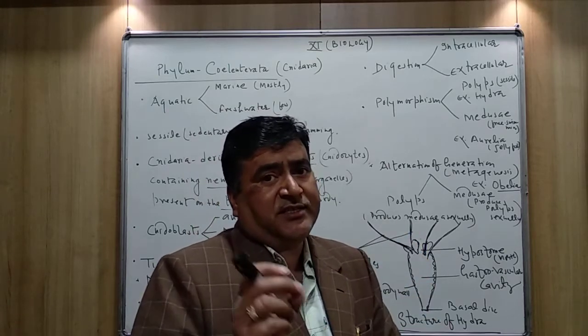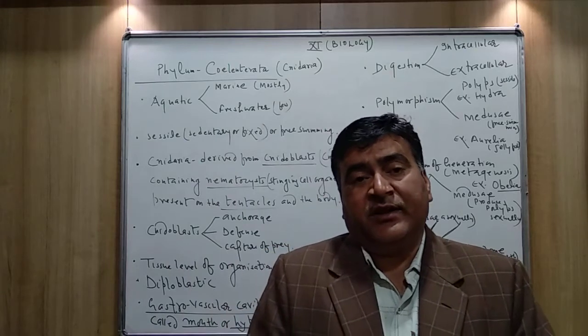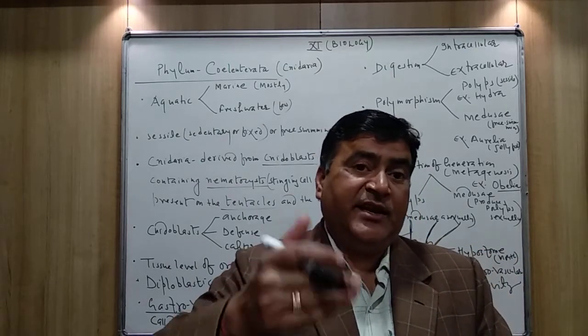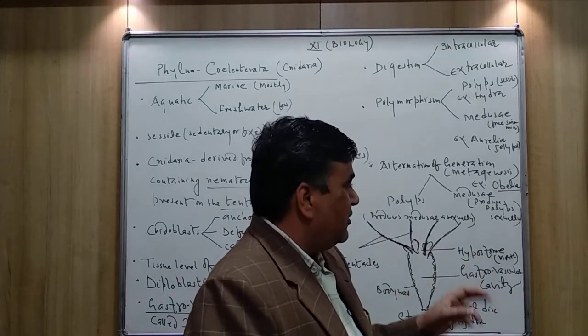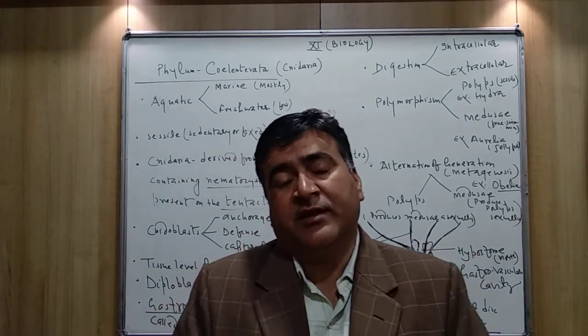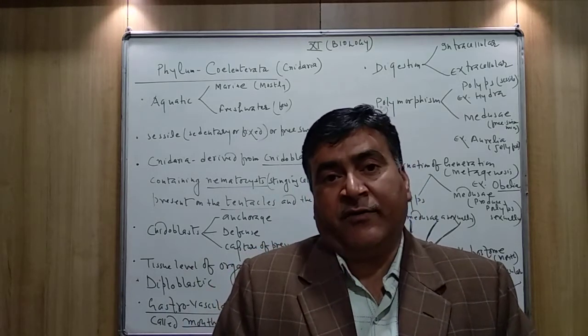Here there is a single opening. It's very, very important, present at the tip, or you can say on the anterior side of the body, and that is called mouth. And this mouth, or you can say hypostome, is responsible for ingestion as well as for egestion.